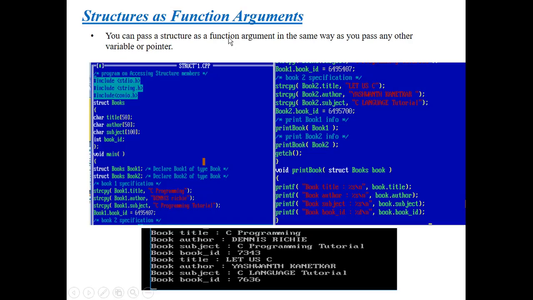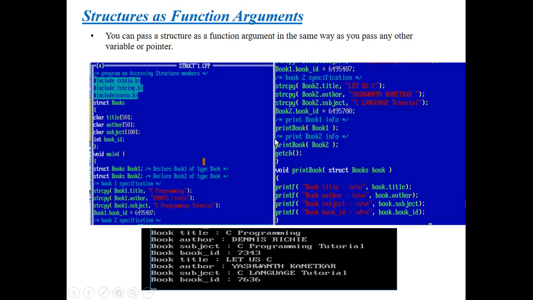That's why my program is on structure as function arguments. Here I am passing struct books book. This is the structure passed as an argument to the print book function. First of all, I am calling this function. Why? Because if we have any functions, there is a necessity to call that function in the main method. I am calling that function two times because I have created two different structure variables: print book of book1 and print book of book2.